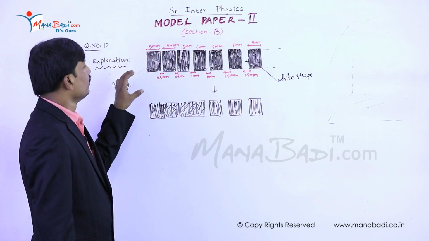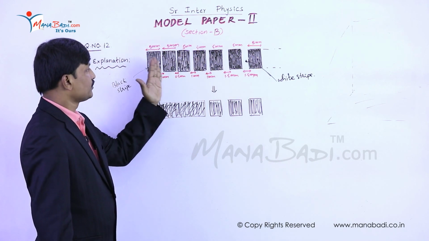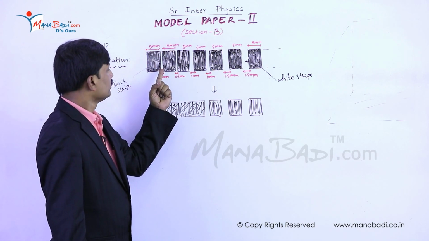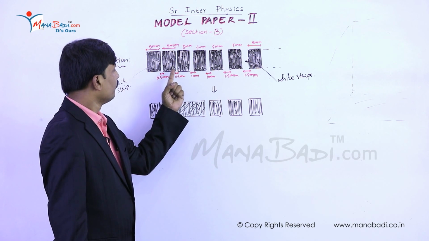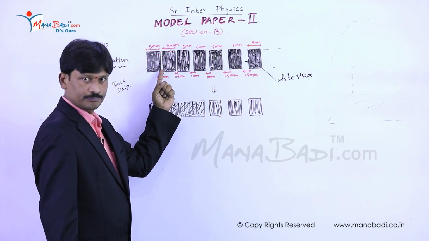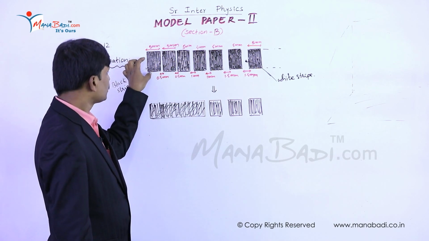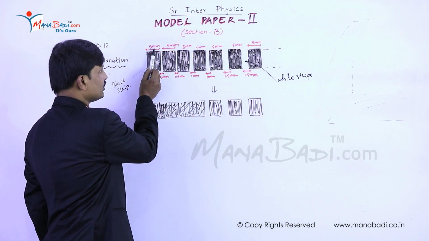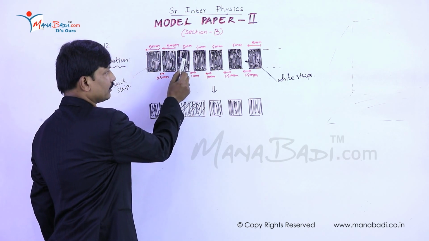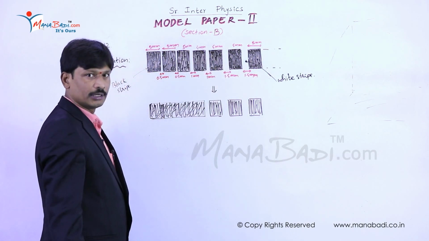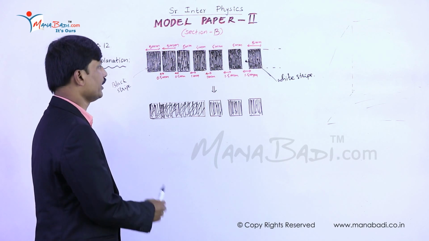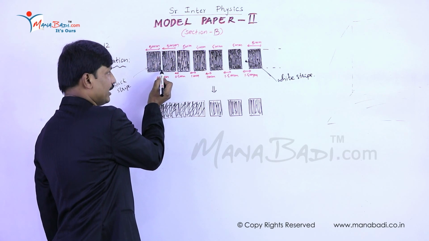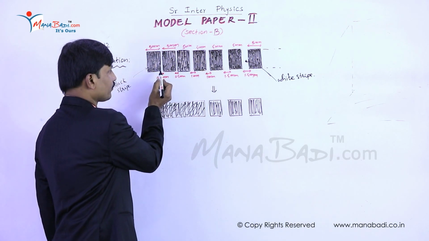That is, make black strips all with the same width and the intermediate gap, which is nothing but a white strip. So all the black strips have the same width. For example, each black strip width is 5 millimeter. A number of black strips are taken, and the intermediate strip is a white part, a white strip.